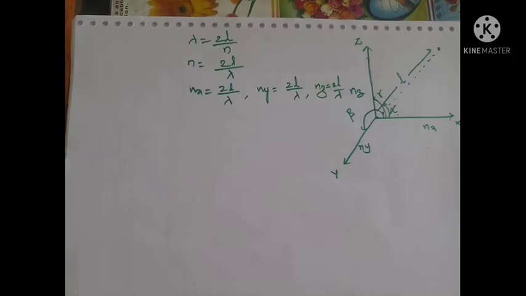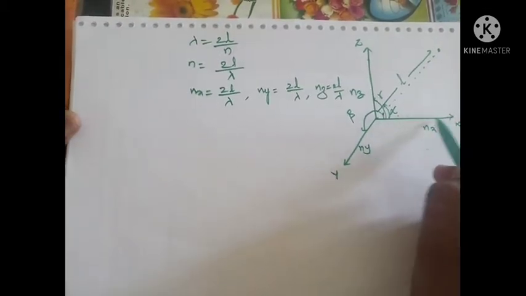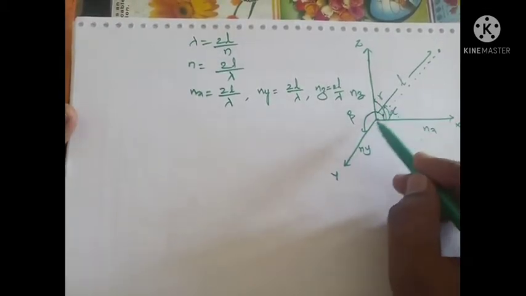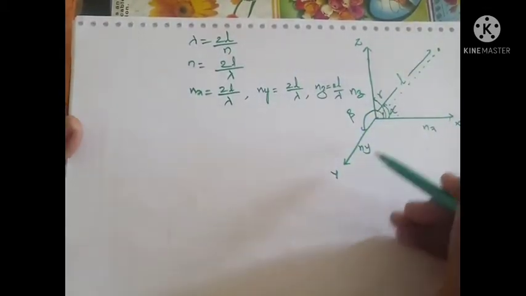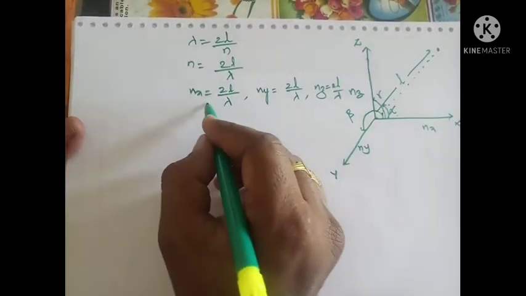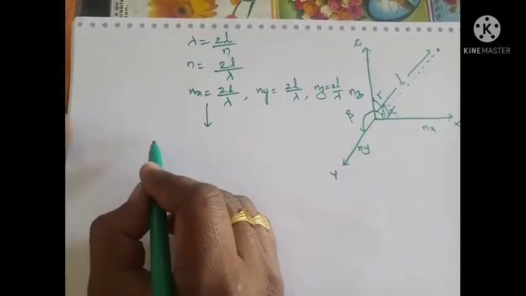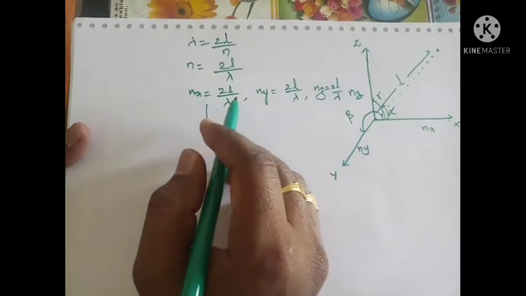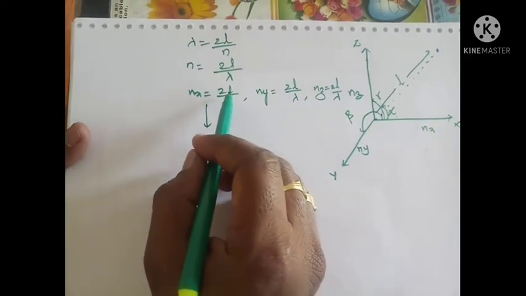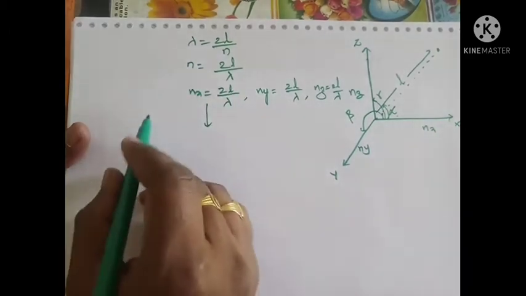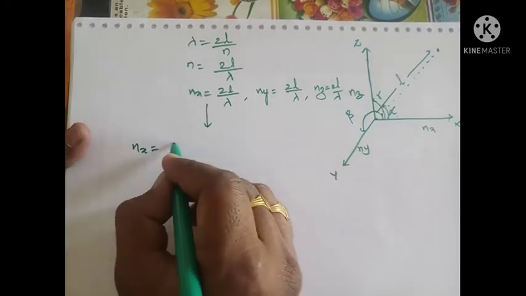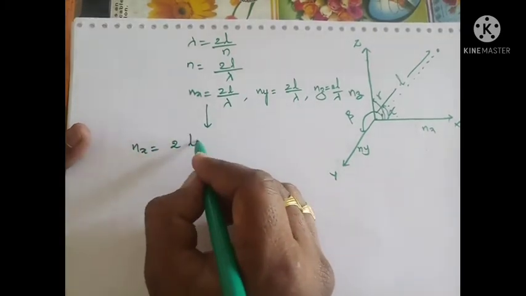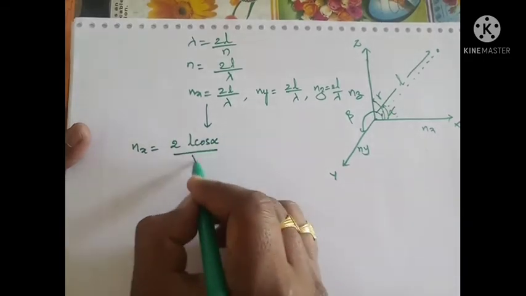All right. Now, the waves traveling along the x direction make some angle alpha with this normal. So this equation can also be written, instead of taking l, as nx equals 2 into l cos alpha by lambda.